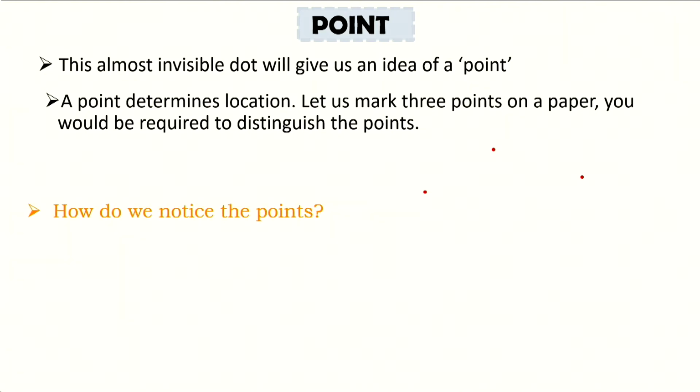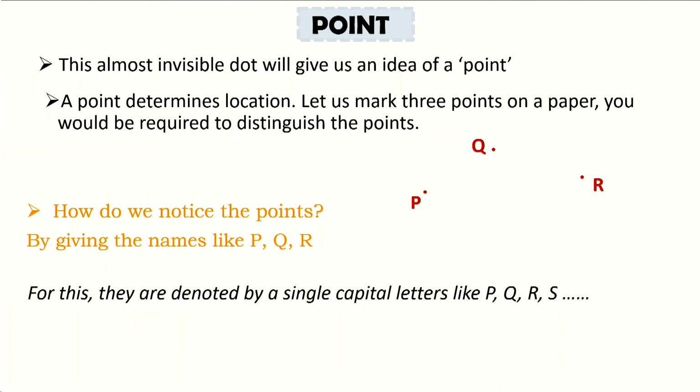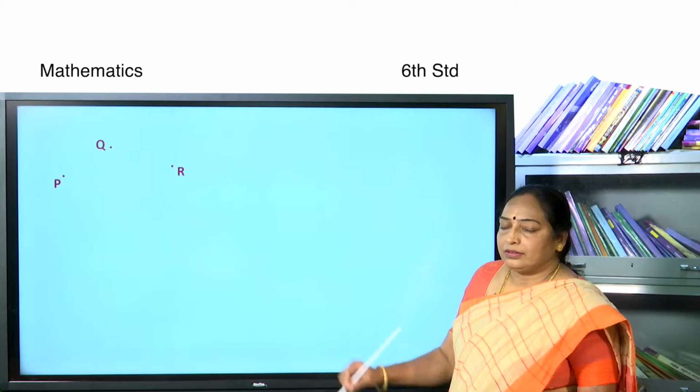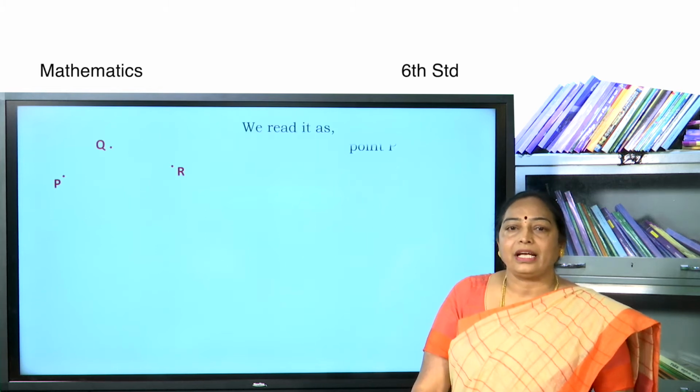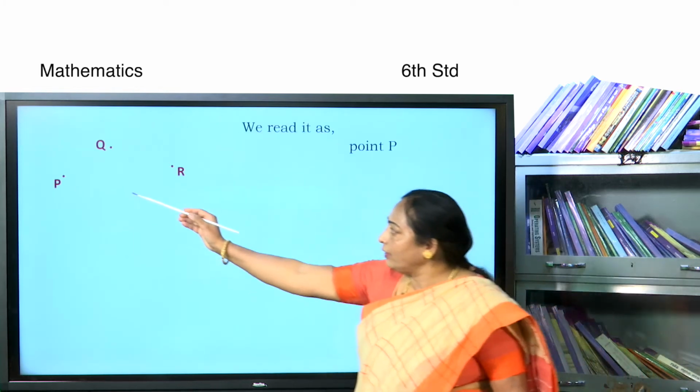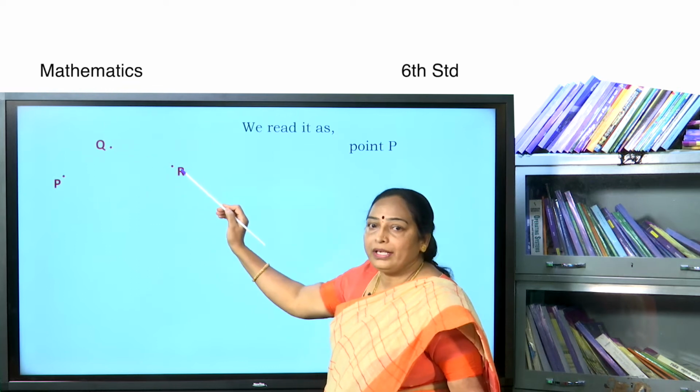How do we notice the points here? By giving the names like P, Q, R. By this, the points are denoted by single capital letters like P, Q, R, S, A, B, C, D and so on. Look at these points. How do we read it? We read it as point P, point Q, point R.